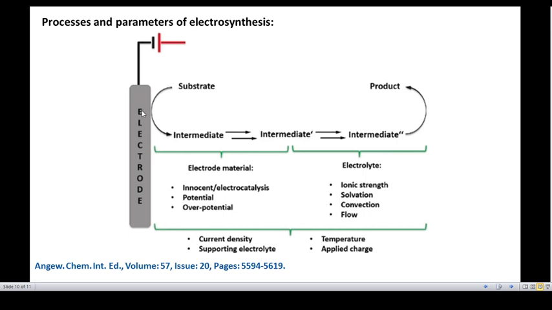This is a pictorial representation of the electron transfer. The substrate is brought to the electrode surface to form intermediates 1, 2 and 3. Finally, it may form the product. All these reactions depend upon the electrode material, which may act in a catalytic reaction, and on potential, overpotential, current density and supporting electrolyte. Considering the electrolyte, it depends upon ionic strength, solvation, convection, the flow of substrate from the bulk to the electrode, temperature and applied charge. These are the fundamental aspects you have to consider while carrying out electrosynthetic reactions.